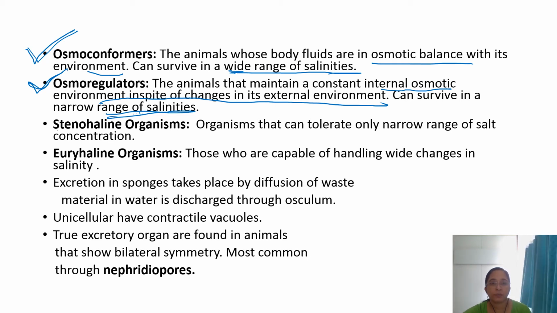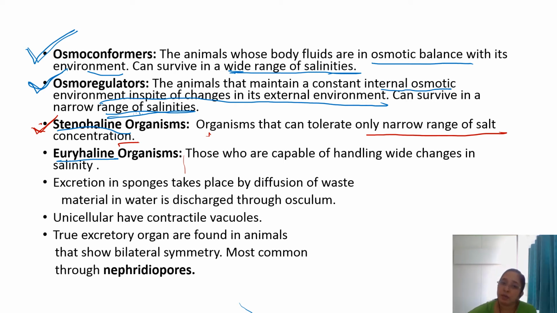Now, another very important term, that is stenohaline organism and euryhaline organism. What are these? See, a stenohaline organism can tolerate only a narrow range of salt concentration. Narrow range, isn't it? So, the osmoregulators example will come under the stenohaline. And euryhaline organisms are capable of handling wide changes in the salinity, a wide range of salt concentration.